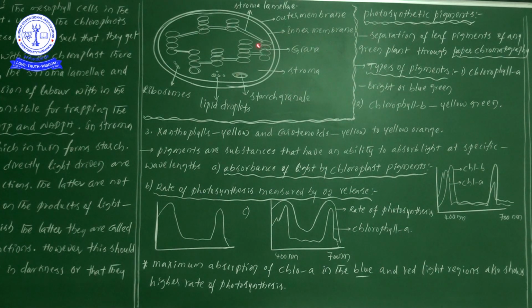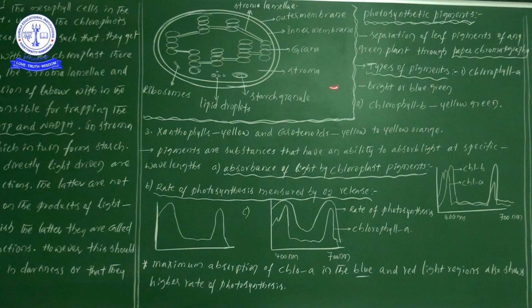From our knowledge point of view, the chloroplast is a double membranous cell organelle. There are two membranes, the outer membrane and the inner membrane. Between them a gap is there. We didn't write the name here, but that gap can be taken as the periplastidial space.